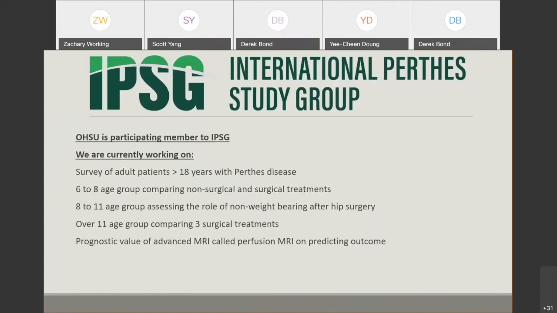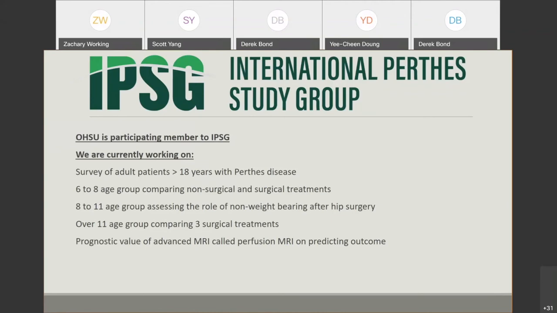OHSU has been a part of the International Perthes Study Group for the past several years, and I think it's exciting that we are contributing patients to the study group. What we are working on at the moment is we want to see the surgery help people from age 6 to 8. We know that there's some benefit over 8, and we know that under 6, there's not a lot of benefit. So we're trying to define that middle age group, and we're collecting data for that right now. We also want to see how important non-weight bearing is for over 8 years old.